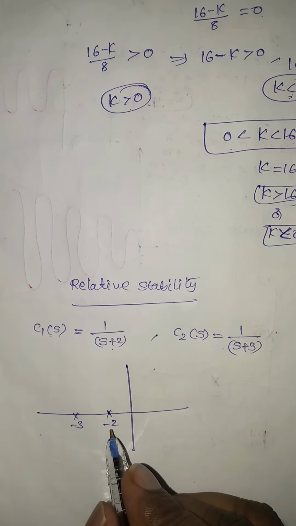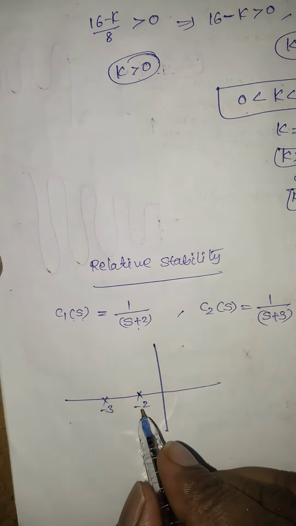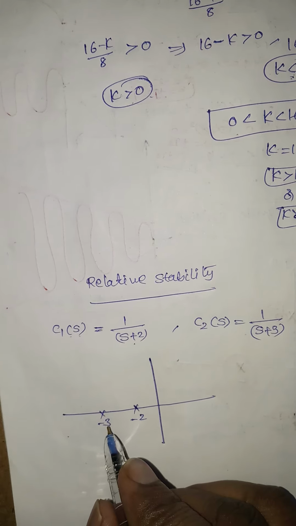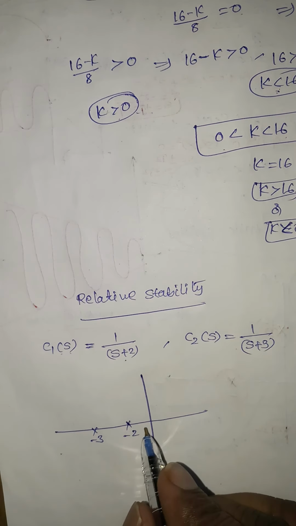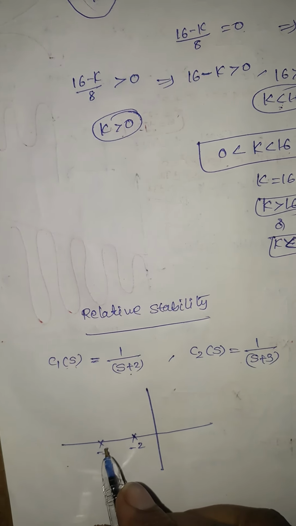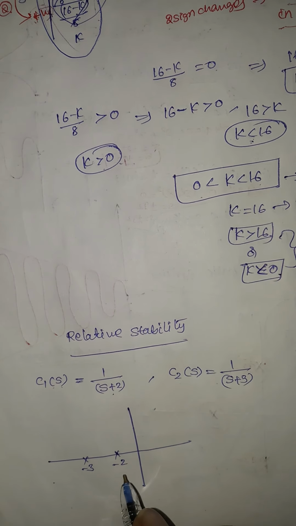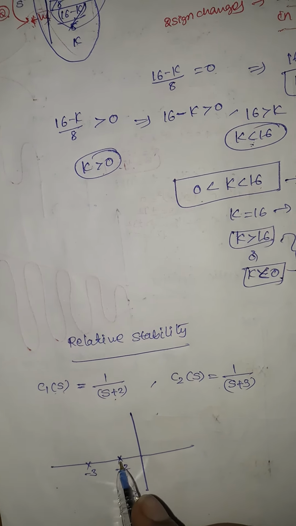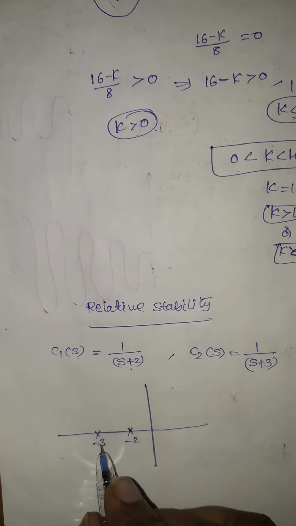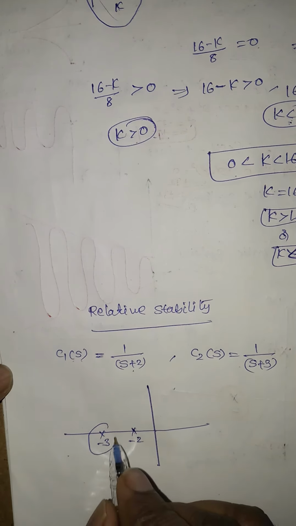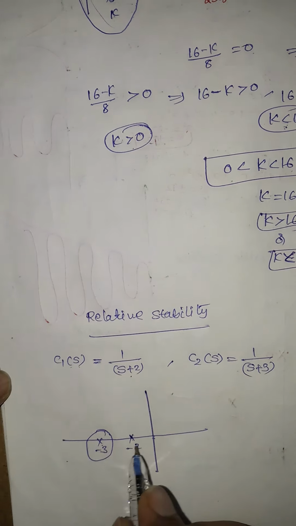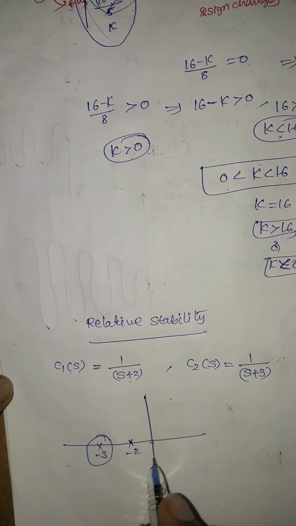So what I want to say here is the systems which have poles away from the origin are more stable than the systems whose poles are nearer to the origin. So in these two systems, the pole S equal to minus 3 is far away from the origin, or far away from the imaginary axis.